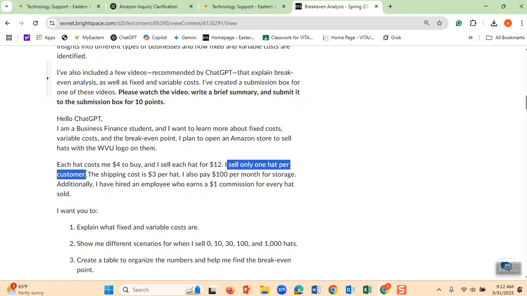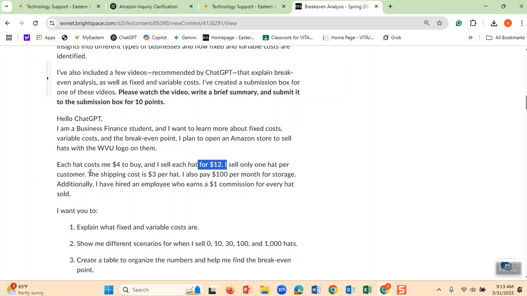But do not necessarily use my scenario where I can sell only one car per customer. If you want, you can sell 100, 220 cars per customer. It doesn't matter. It's just my example. Please use your own example. Suppose you don't go there and change this hat and say, I want to sell a shirt to WVU and each shirt is $4 or $5. If you do it, you're using my example. You have to use your own example, which looks different than mine. That way you learn something new about your case and read what happens.